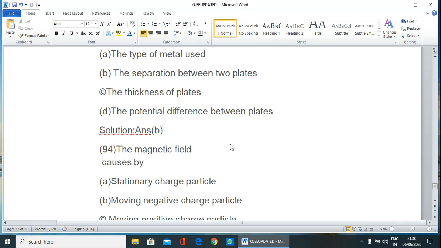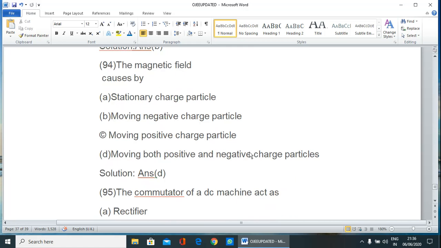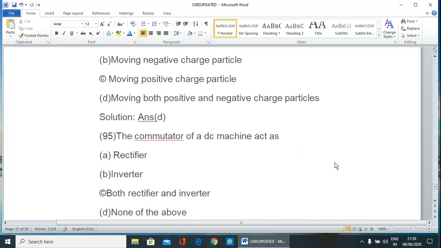So next question, the magnetic field is caused by stationary charge particle, moving negative charge particle, moving positive charge particle, moving both positive and negative charge particle. So correct answer is D, that is moving both positive and negative charge particles.